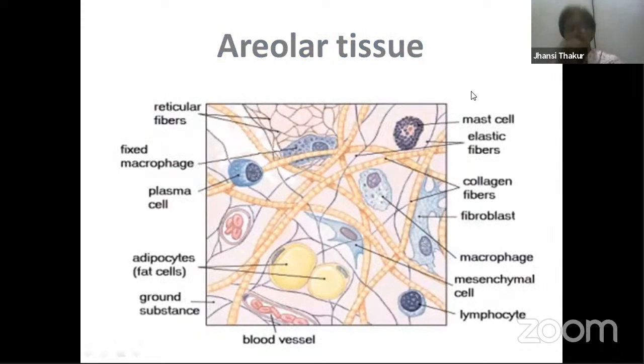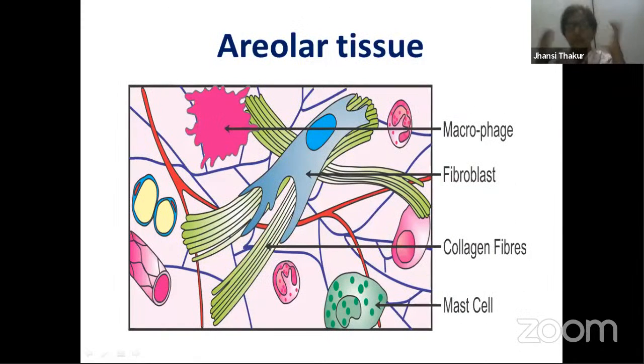From blood, they come out to the tissues and are spread in the tissues everywhere around. If you remember, I taught you about nervous tissue, and we studied the lining of the ventricles, the ependymal cells, and the microglial cells, which do the job of phagocytic work. So here also, macrophages are WBCs. Their work is to engulf any foreign particle, germ, or bacteria that enters our body. So we finished two types of cells, fibroblasts and